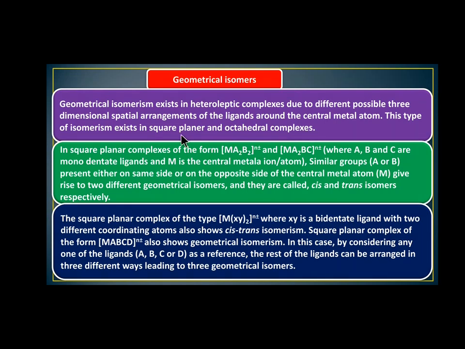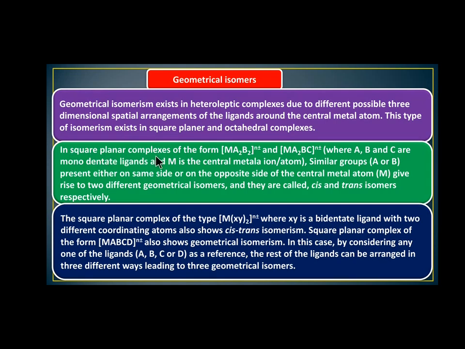In square planar complexes, the total number of ligands, the coordination number, is 4. In octahedral complexes, the total number of ligands, the coordination number, is 6. Now we are going to see the square planar complexes.